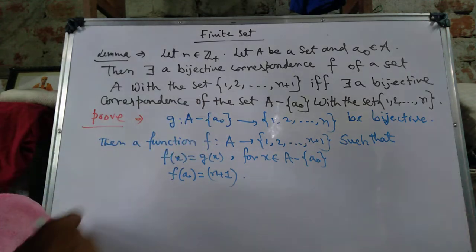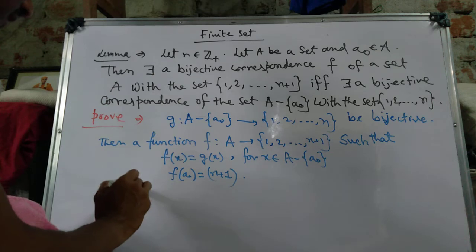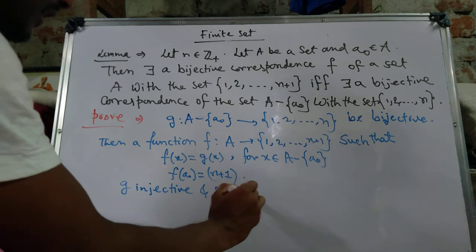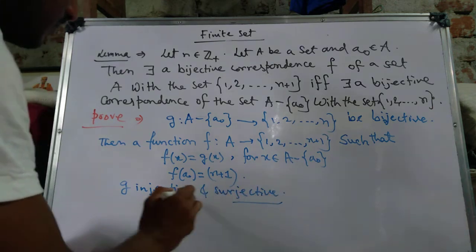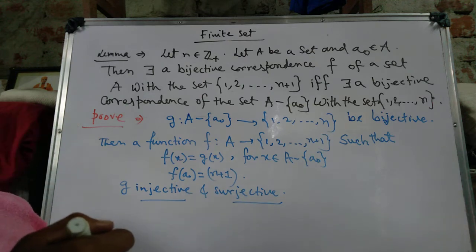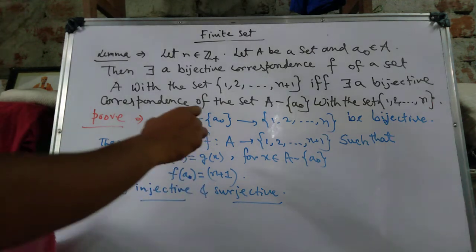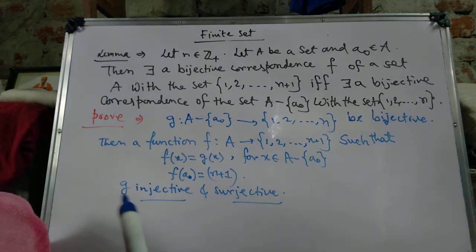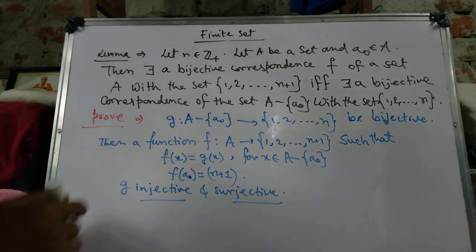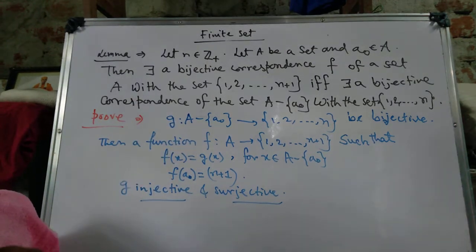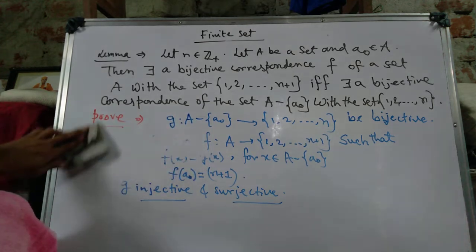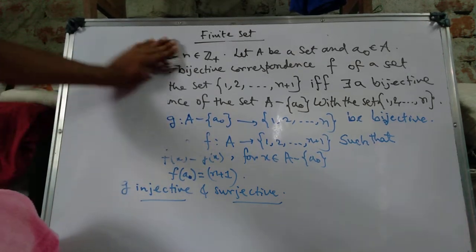Because g is bijective, this means g is injective and surjective. Then g injective and surjective means f is injective and surjective, because f(x) equals g(x) and f(a0) equals n+1. This is too easy, but if we write it this way, then we erase this portion. This is for the lemma also.